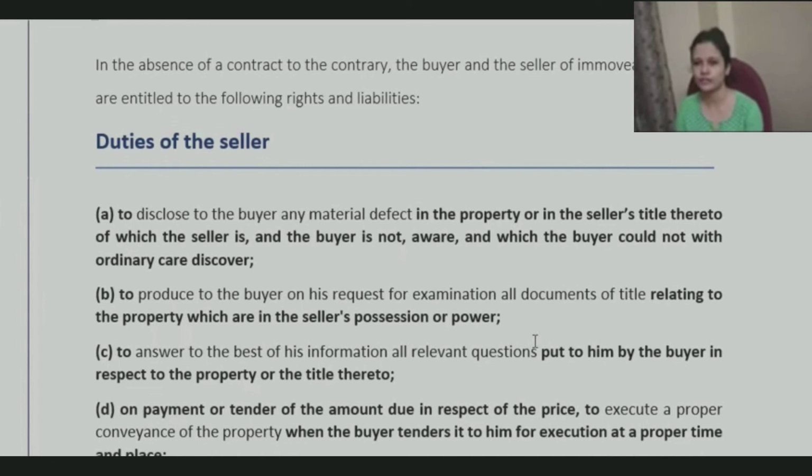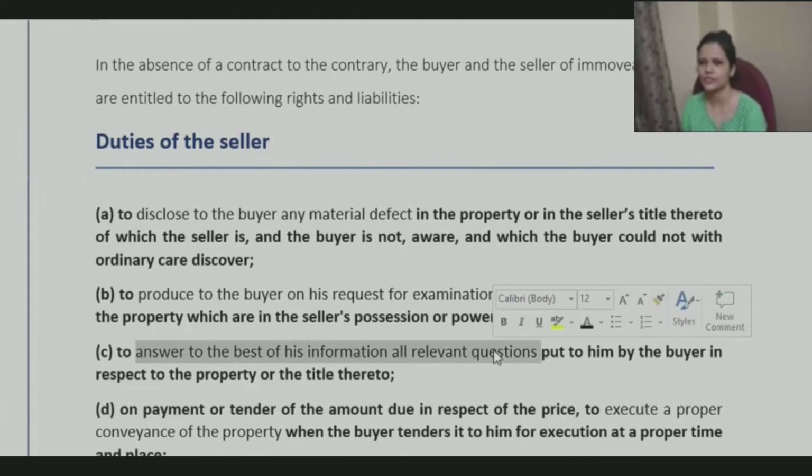He also needs to ensure that whatever he is transacting is proper, like going to the registrar office and getting the documents verified. How will that person verify those documents? Only when he is given the survey number, khata number, title deed, only when those things are provided to him, will he be able to verify them, right? So whatever those necessary documents are, those should be provided to him so that the buyer can get those documents verified. Answer to the best of his information all the relevant questions which are being asked by the person.